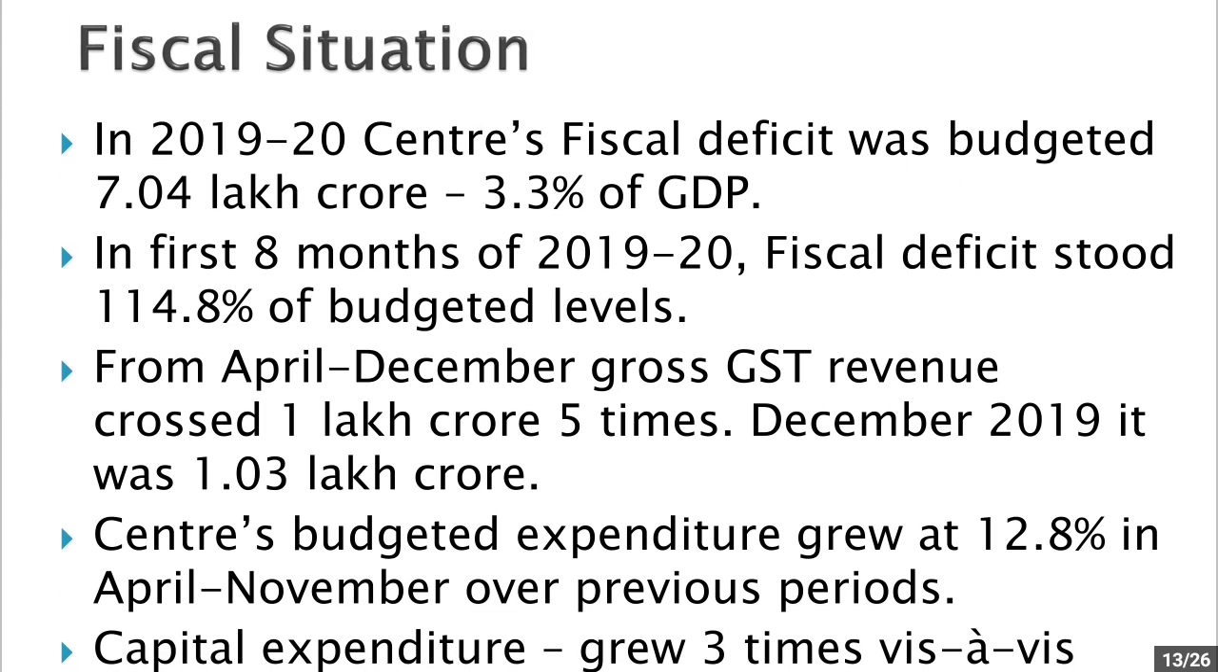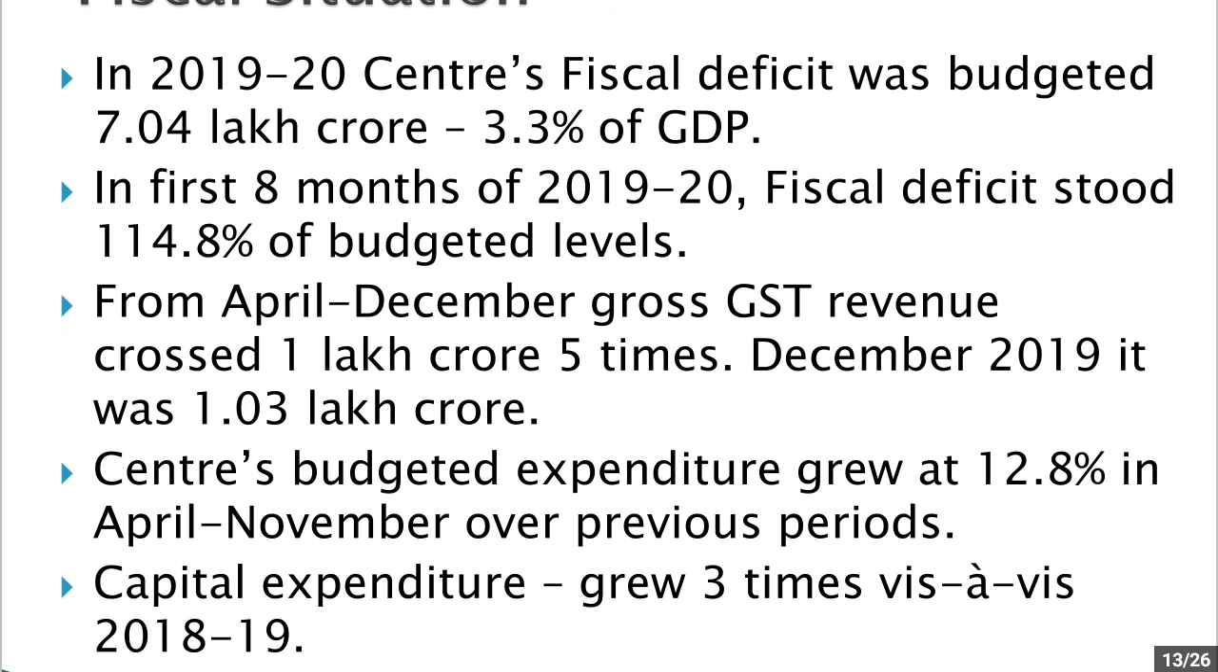Now when you talk about the fiscal situation of the country, in 2019-20 the centre's fiscal deficit was budgeted to be 7.04 lakh crore rupees. That was 3.3% of GDP. However, in the first 8 months of 2019-20, the fiscal deficit was 114.8% of the budgeted levels. That means the government has pressed its limit of the fiscal, the government has increased the fiscal deficit.